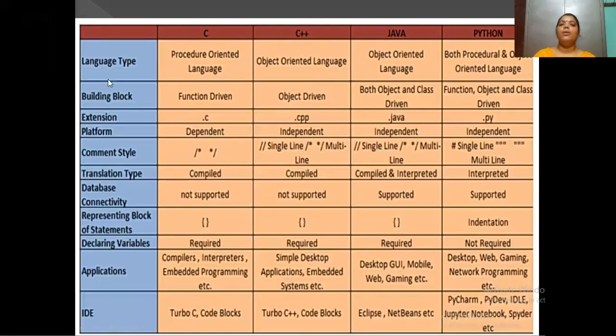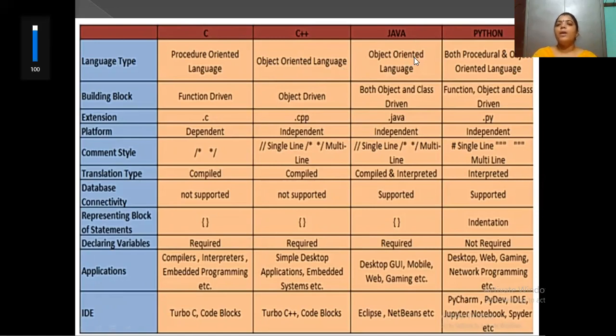So here we need to know what procedural language means. It is a step-by-step process to compile the code. So this is procedural language. In C++, all the program is considered as objects. In the code, all the things are converted into objects. So that is why it is called object oriented.